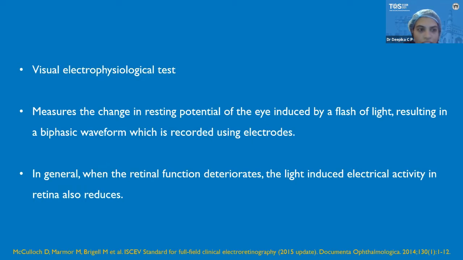So what is ERG? It is basically a visual electrophysiological test. It measures the change in resting potential of the eye induced by a flash of light. Whenever a light is thrown into the eye, it results in a biphasic waveform, which is recorded using electrodes. In general, when the retinal function deteriorates, the light-induced electrical activity in the retina also reduces. That's how we correlate the light stimulus, the function of the retina, and its transmission into the optic nerve and brain.